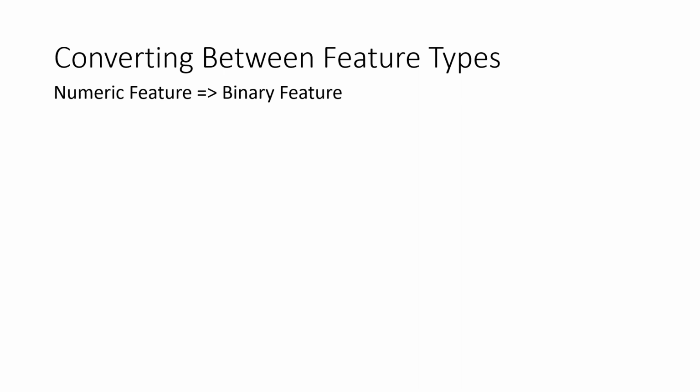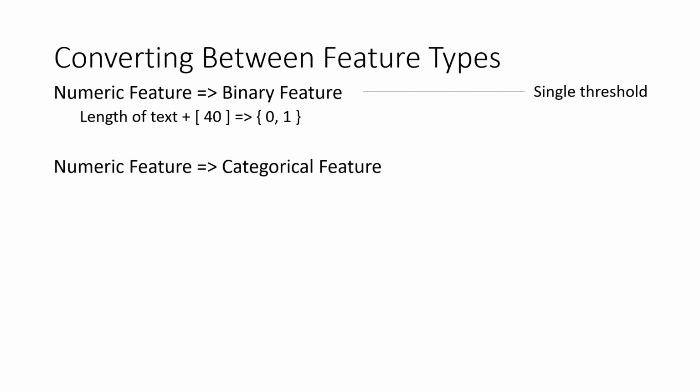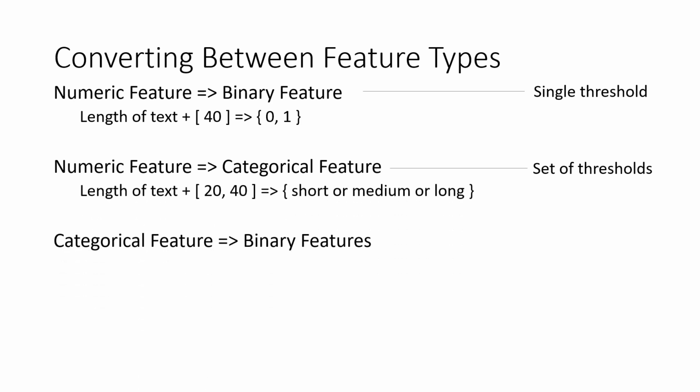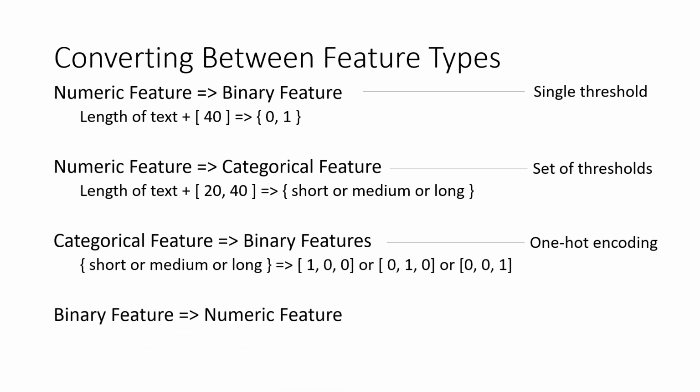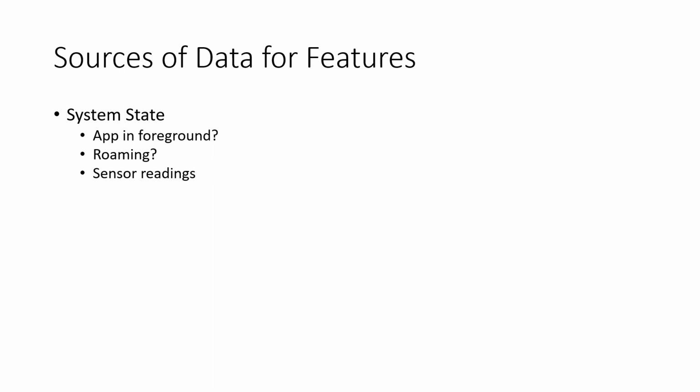Numeric features we usually convert into a binary feature, either 0 or 1. As I said, 40 or more characters means 1, otherwise 0. Numeric categorical features can be medium, large, small and so on. A categorical feature can also be binary, true or false, 0 or 1. Or a categorical feature can be further converted into 0 or 1: take short, medium and long, where long is 1, otherwise 0. Binary features are as usual 0 or 1. This is the way we are converting, like pre-processing the message.